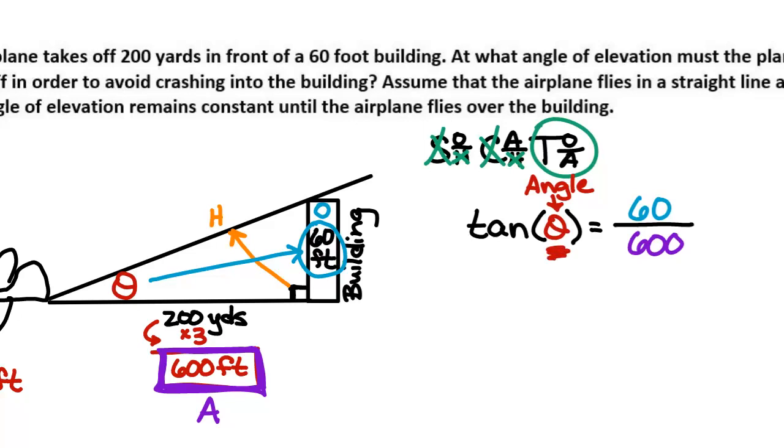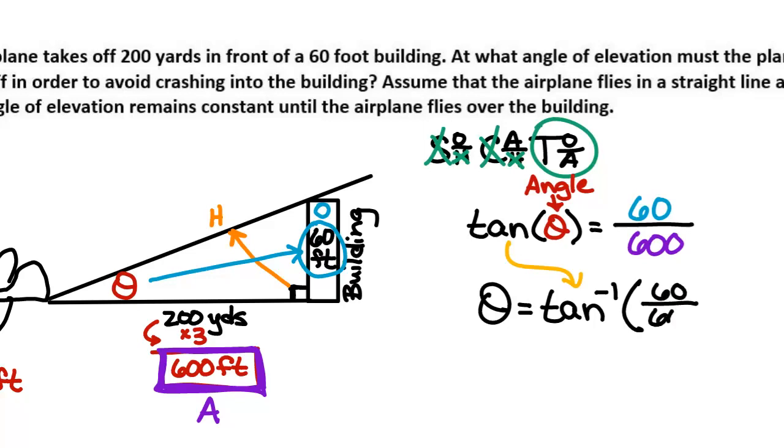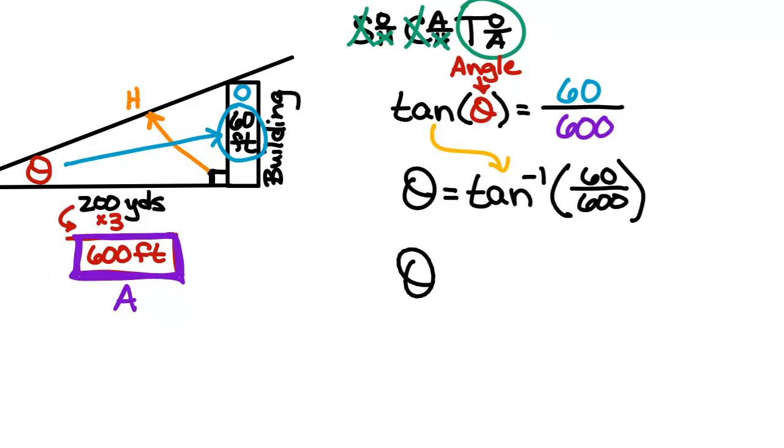I want the theta all by itself. What do I need to do so that I can get the theta by itself and the tangent to the opposite side? Absolutely correct. We move tangent over to the right without the theta, and we make it the inverse. That's how we get tangent to the opposite side. And then inside parentheses, we're going to put our fraction, 60 over 600. And now I'm ready to put this into my calculator.